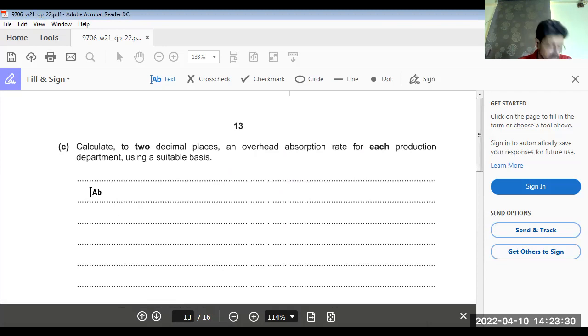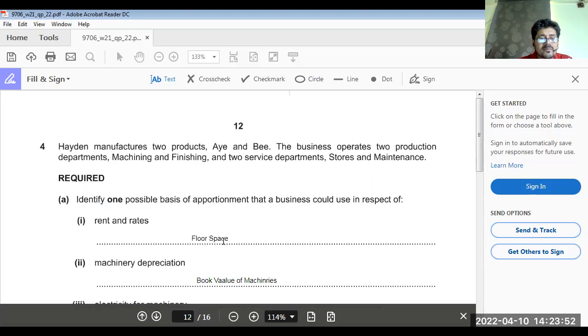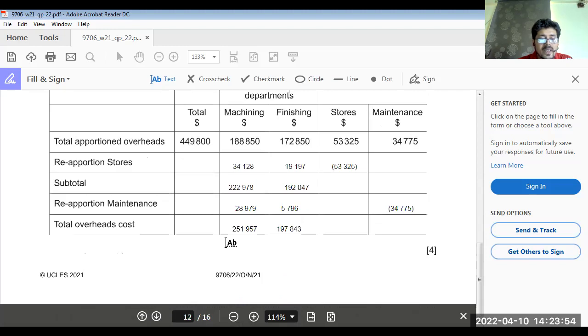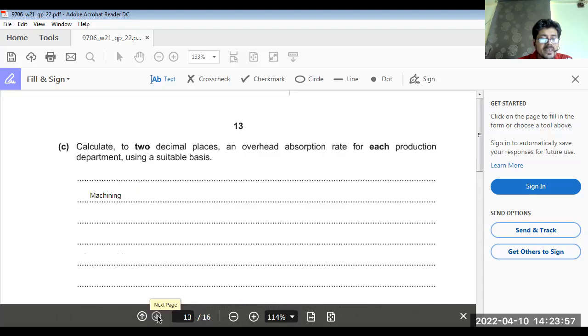So for the machining department, what we have to do, the total overhead cost is how much? 251,957. 251,957 divided by, I think the best is labor hours.